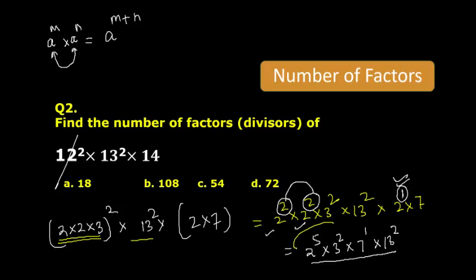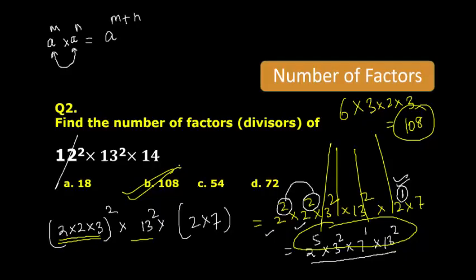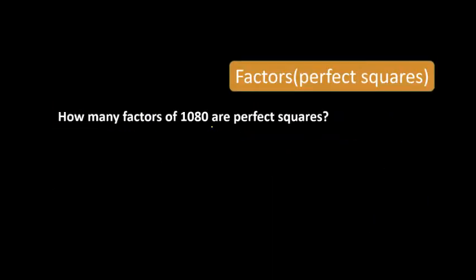So now just add 1 to all of these and you will get the right answer. Add 1 to all the powers, you will get 6 into 3 into 2 into 3. So well done guys. The correct answer is 108. Whoever got it right, very good. 108. Factor is also called a divisor. The divisors or factors of this big number are 108. I hope it is clear.